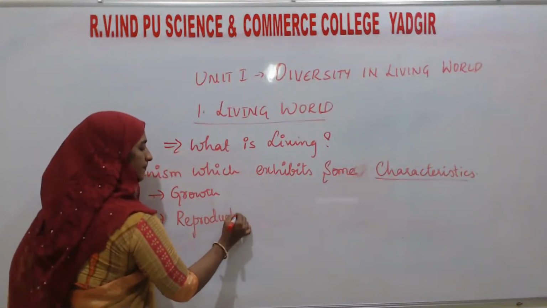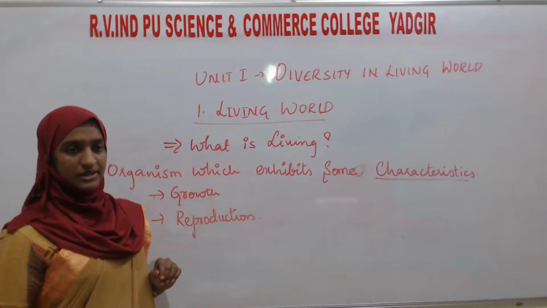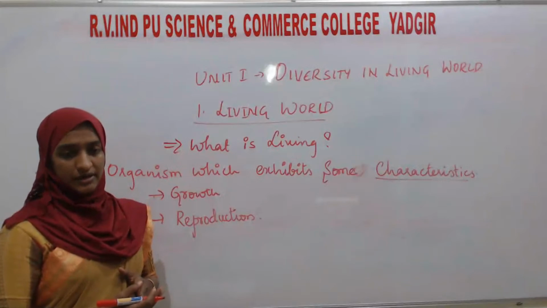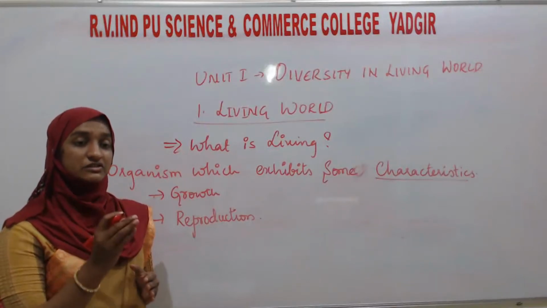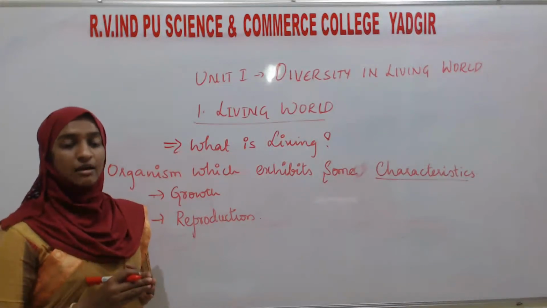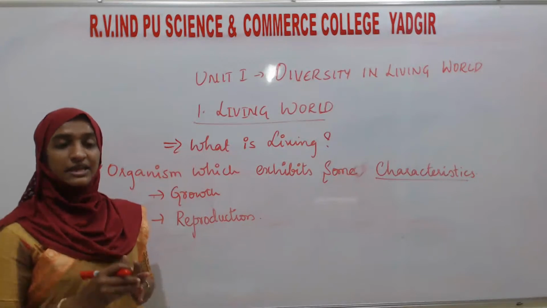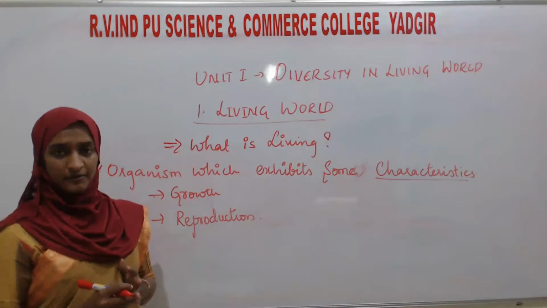As you know the meaning of unicellular organism and multicellular organism: unicellular means an organism which is made up of only one cell. We can take the example of amoeba. Multicellular means, for example, an animal or a plant.